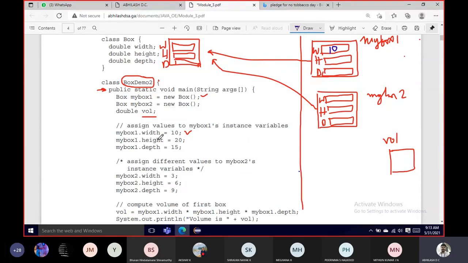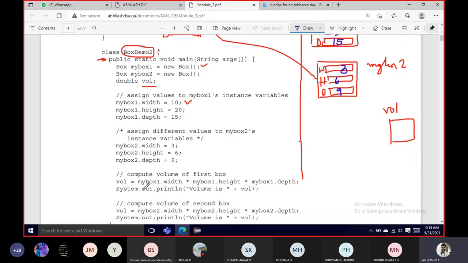Next, my box 1 dot height is 20 and depth is 15. So 20 will be sitting here and 15 will be sitting here. Any doubts here? This is not a master copy. This is the object, and straight away you know that in the object's width, height, depth, we are filling these values. Similarly, for my box 2, width, height, and depth is 3, 6, 9. So 3, 6, and 9 will be residing over here.